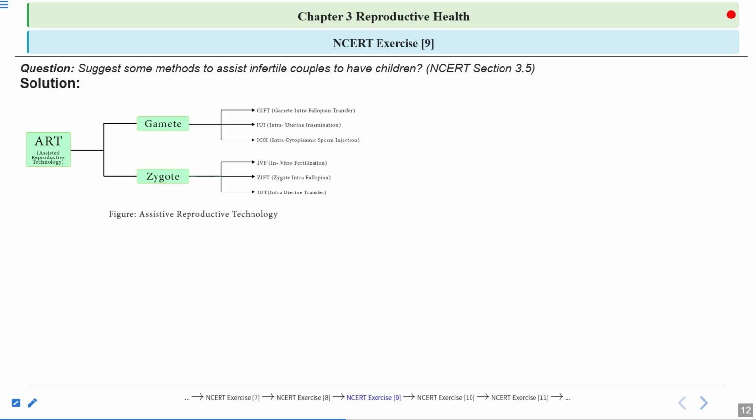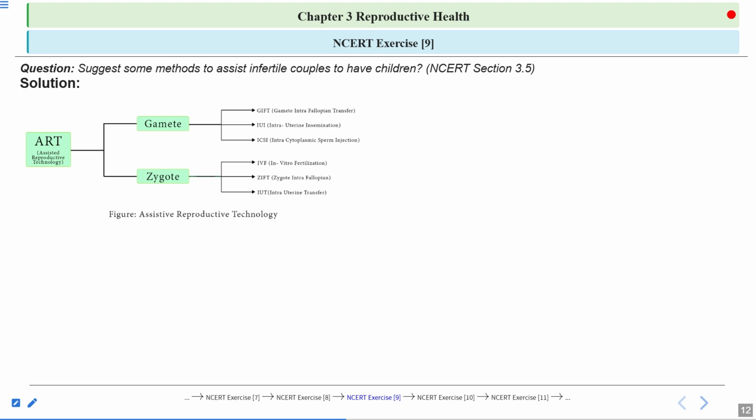Okay. Now this zygote can be formed in natural conditions within the body, which is known as in vivo fertilization. So in vivo means in natural conditions. In humans, the fertilization occurs internally. There is internal fertilization in case of humans. And the fertilization occurs in the ampulla region of the fallopian tube.